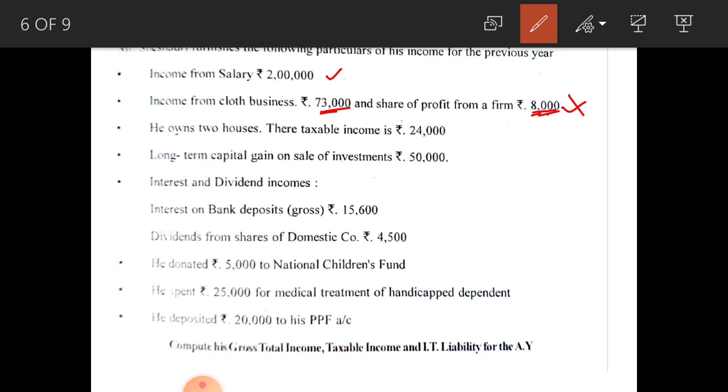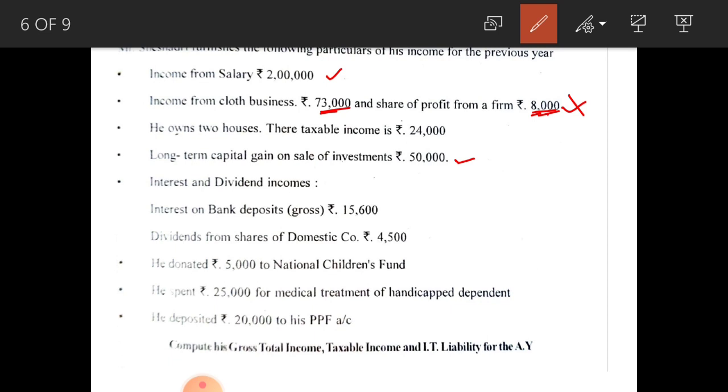Next one, he owns 2 houses. Their taxable income is 24,000. Computed income from house property is given, 24,000. Next, long term capital gain on sale of investment 50,000. Long term capital gain 50,000 is directly given, write it in the outer column. Next, interest and dividend incomes.